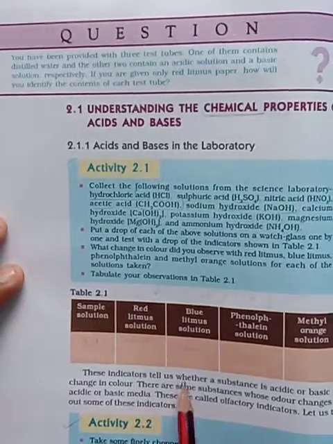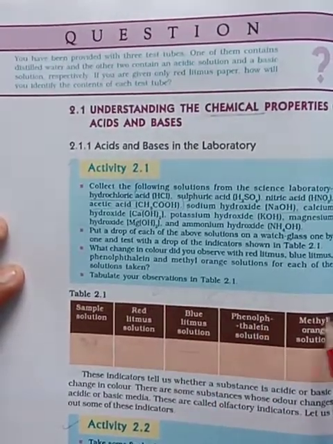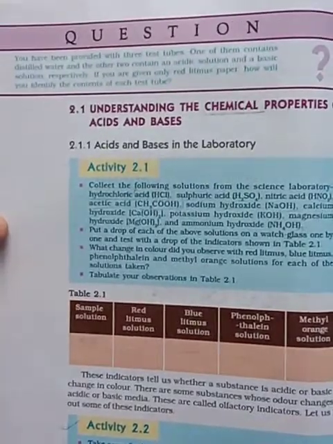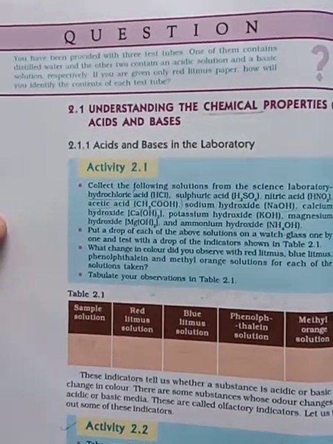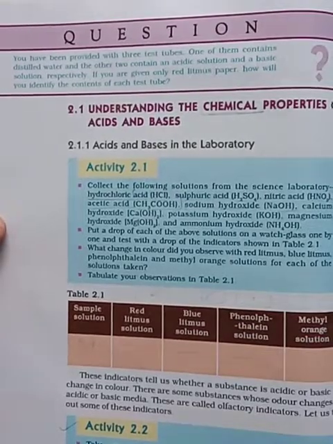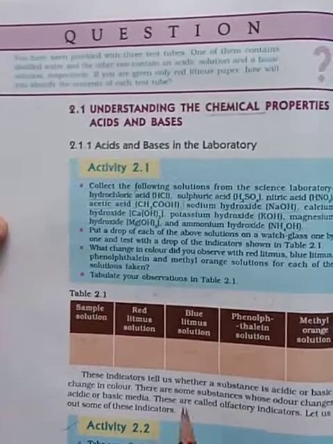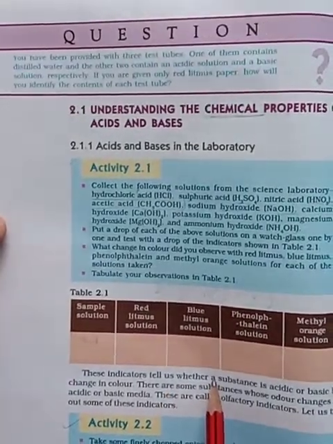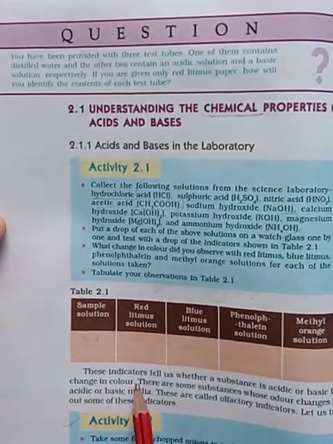These all are the indicators: red litmus, blue litmus, phenolphthalein and methyl orange. We should use these to check whether the given solution is acid or base. This indicator tells whether the substance is acidic or basic by the change in the color.